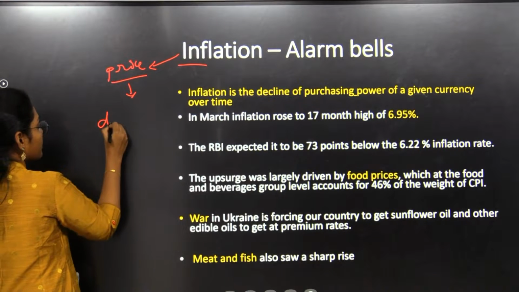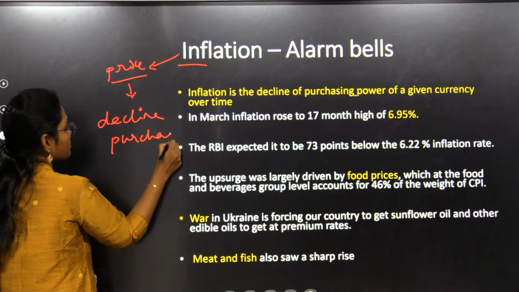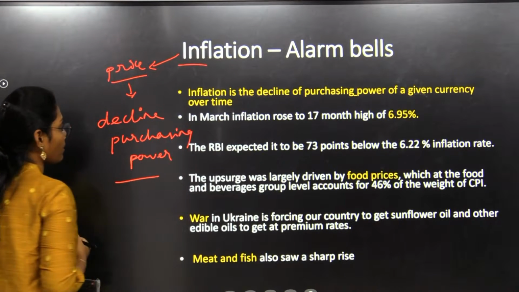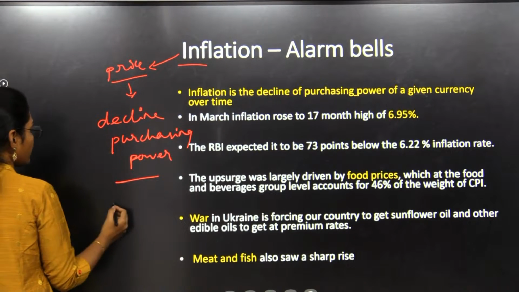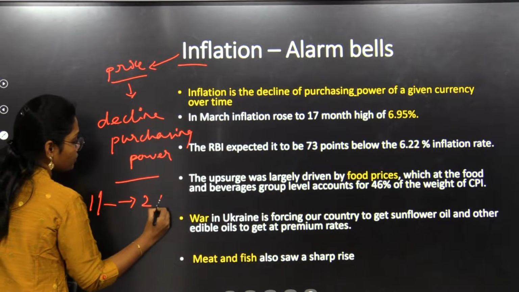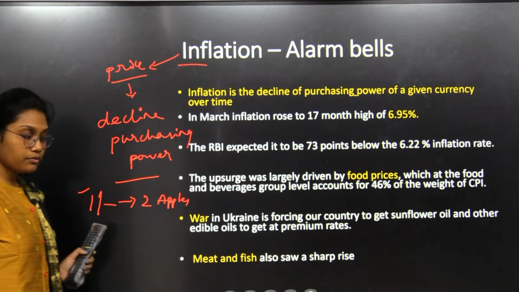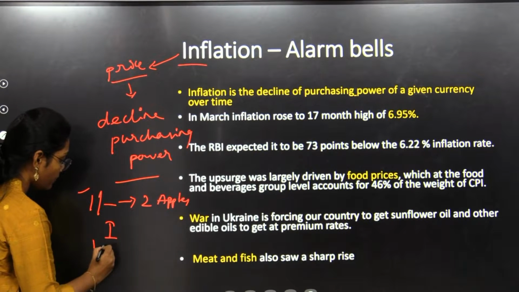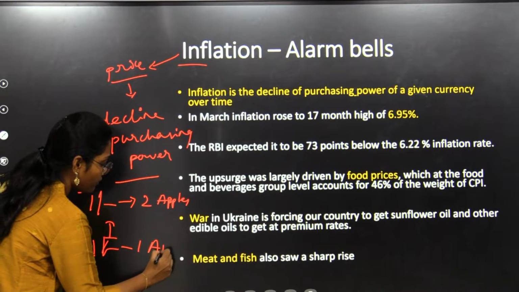It is the decline of the purchasing power of the currency. That is the original meaning of inflation. What happens here? Let us see one example. Let us assume that for 1 rupee we are getting 2 apples. That is one scenario. After the hike in inflation, for the same 1 rupee, we will now get only 1 apple.